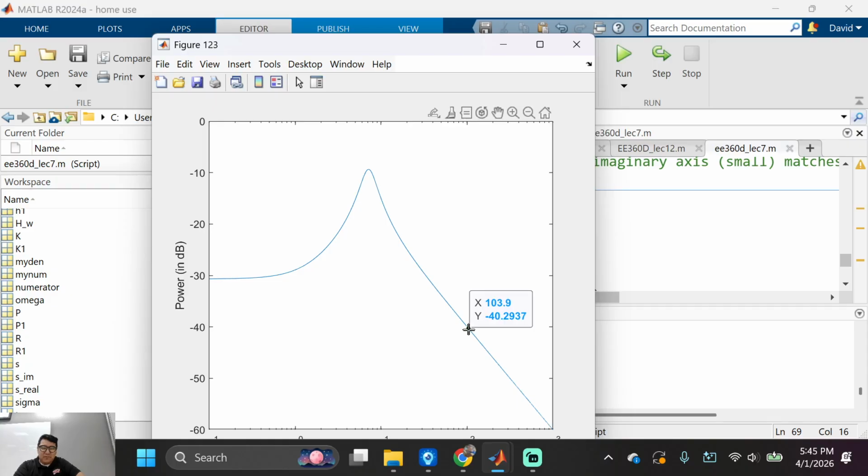Yeah, close right there, or 40 decibels. Is that cool? There we go. Do you see how the difference between this right here and this right here is about minus 20 dB, right? And then in terms of frequency, it's off by a decade, correct?